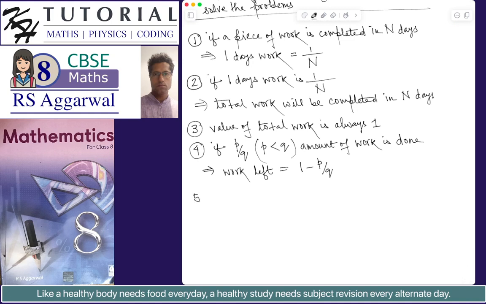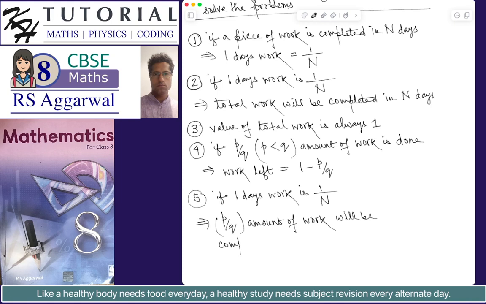And this is also important. If 1 day's work, and this work could be done by a single person or 2 persons or even multiple persons, is 1 by n, it has to be in the form of 1 by n, this will imply that p by q amount of work will be completed in p by q multiplied by n days.